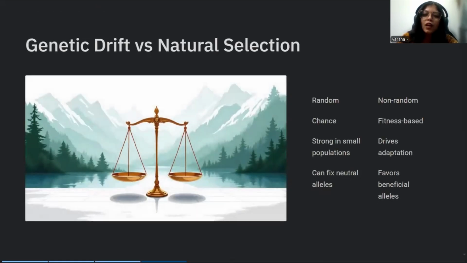So, we have been talking about natural selection and genetic drift. Let's actually see what is the difference between the two. Natural selection is non-random, but genetic drift is random. See, when a building collapses on somebody, it does not see what kind of genetic composition it has. It just falls over it. So it is random. Selection depends on fitness, which means the number of progeny produced per individual, but genetic drift depends on chance. Selection increases adaptation, but drift may actually reduce the adaptation.